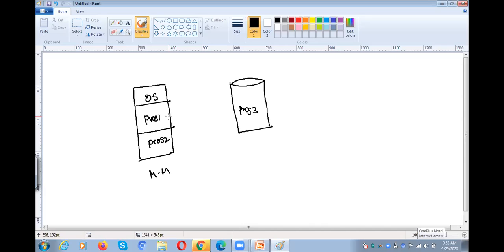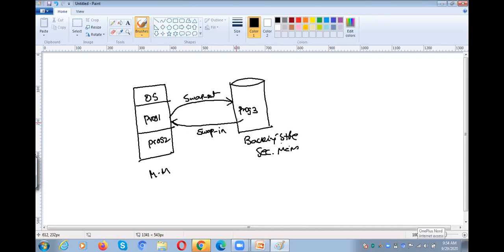For example, now program 1 is no longer required, or program 1 might be a low priority program. In that case, I will swap out program 1 from main memory to secondary memory, and I will swap in program 3 into the main memory. This is called a backing store or secondary memory.